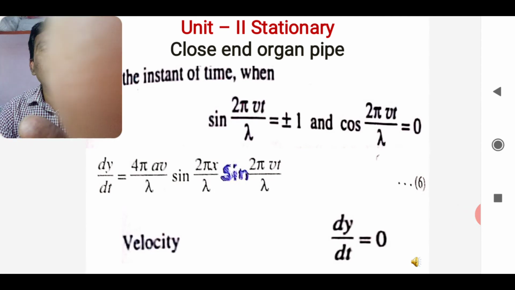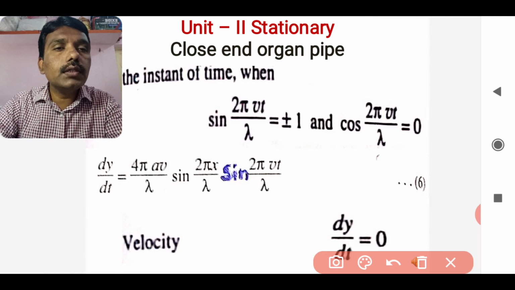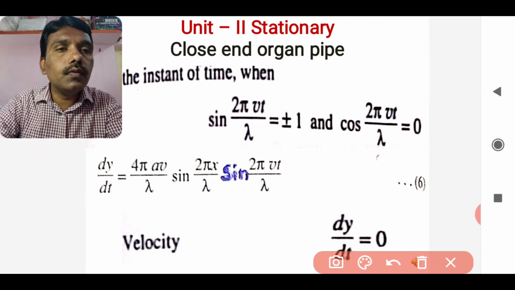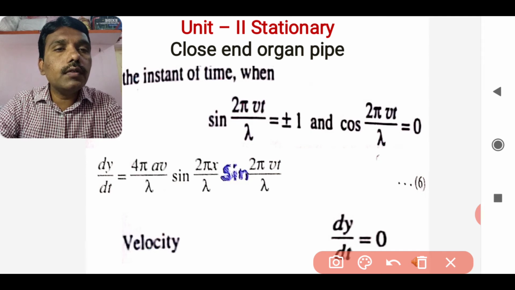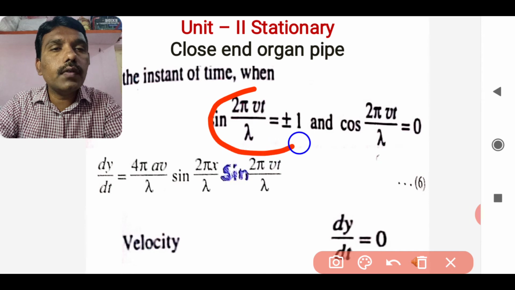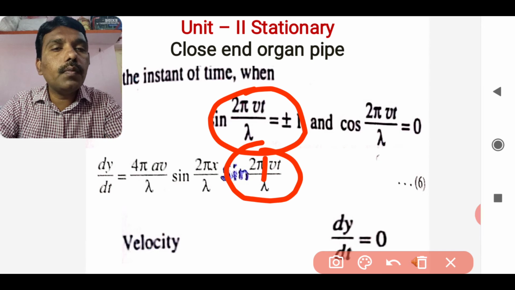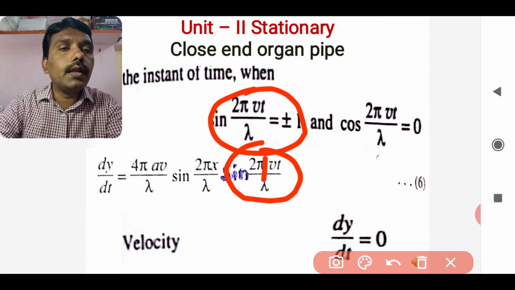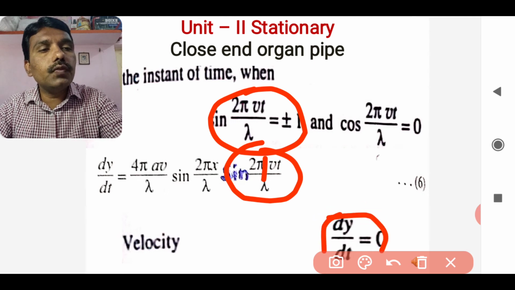As far as the book I am following, there are some corrections already, and we are facing this problem considering cos of twice pi vt by lambda, which is given as 0 in this book. But actually it will be the velocity when we put the value of sine of twice pi vt by lambda as 1. So this will become 1, and dy by dt will have 4 pi v by lambda sine of twice pi x by lambda. So making a little bit of correction for this one.